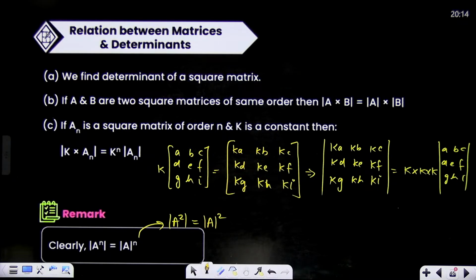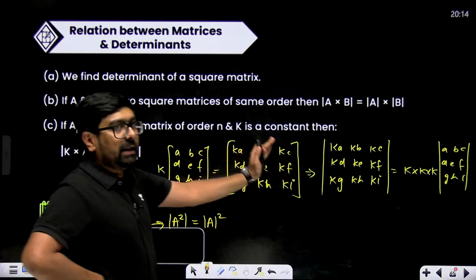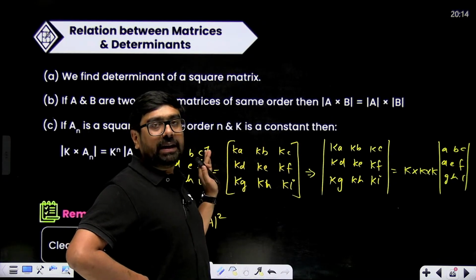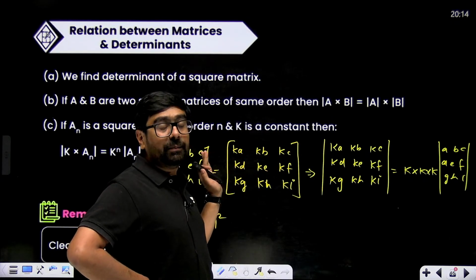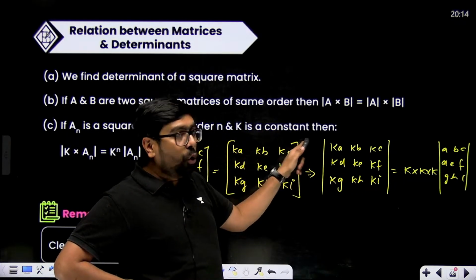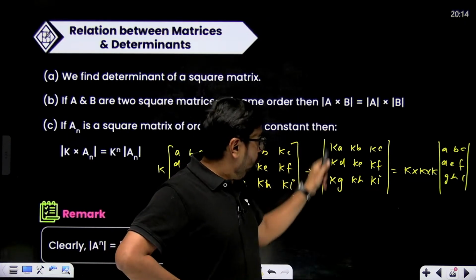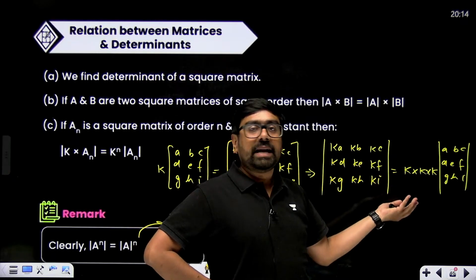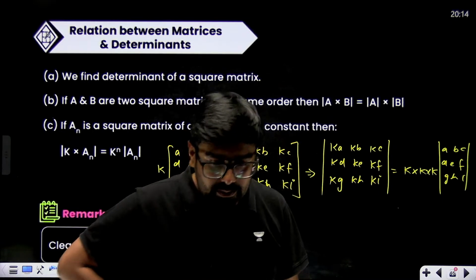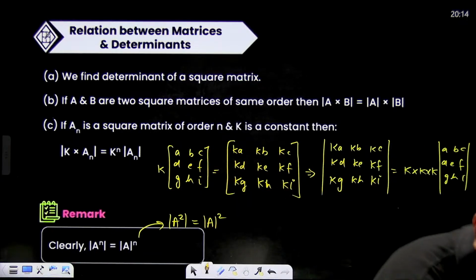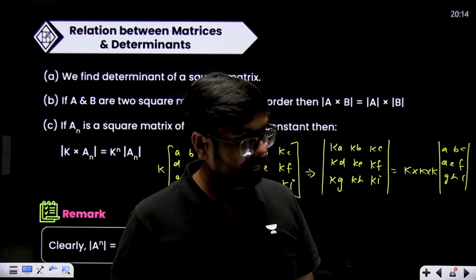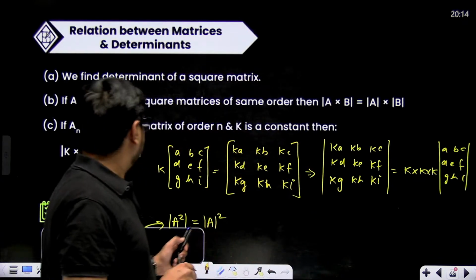Okay. So in a matrix, if K is multiplied with every element, K can be taken common out. Constant can be taken common out if it is present in all the elements. But in a determinant you can take the constant common row-wise or column-wise. So column-wise also, if you take it, then also 3 K's will come. Row-wise you take, then also 3 K's will come out and will be multiplied. Right. All right. So this is the thing. Now let's move ahead.